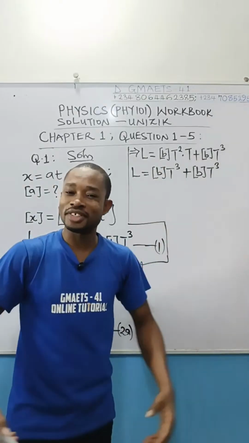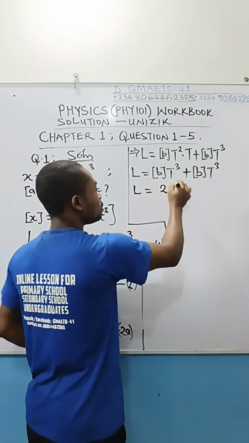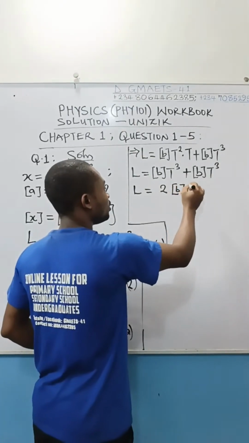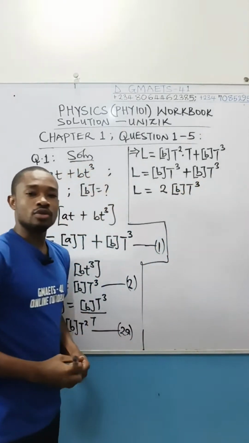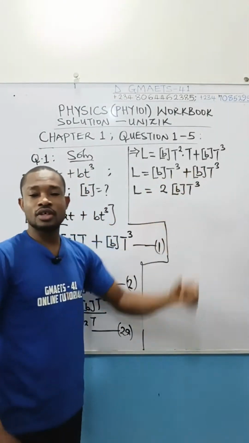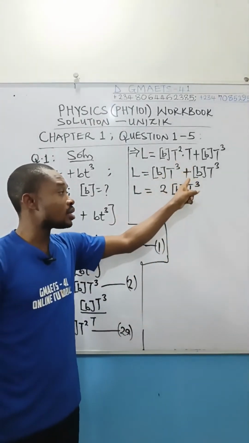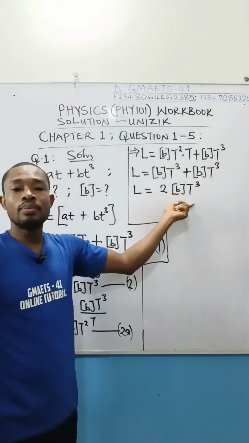So you get two oranges. These are like terms, we can add them, and so you have 2 times dimension of B times T cube. This plus this is twice of any one of them. 1 BT cube plus 1 BT cube will give you 2 BT cube.